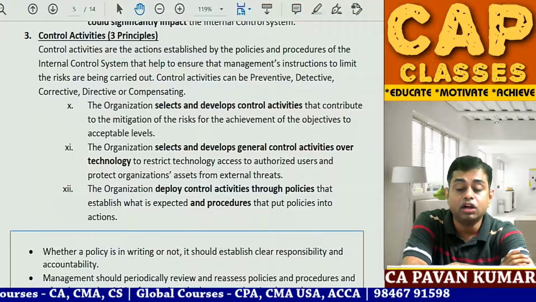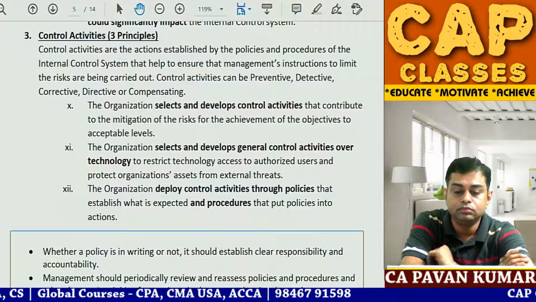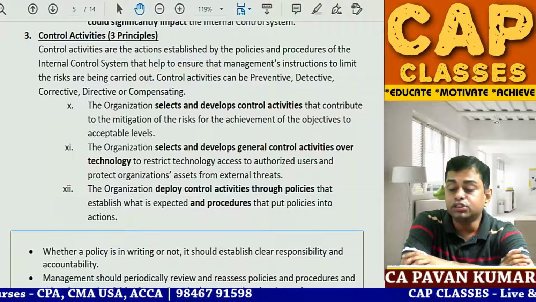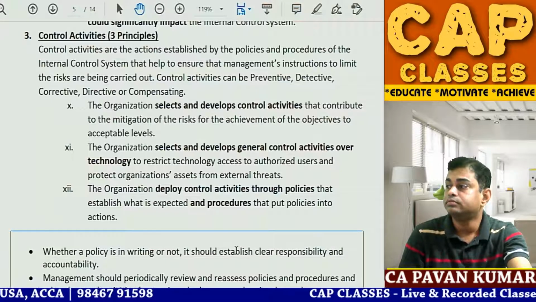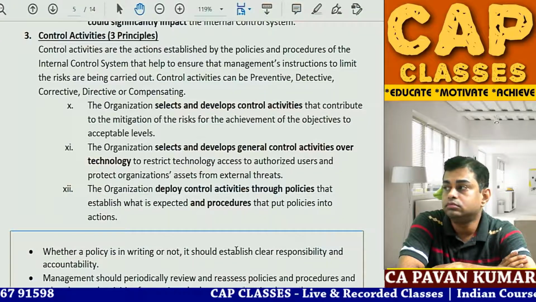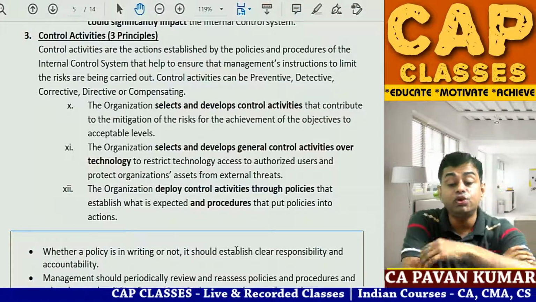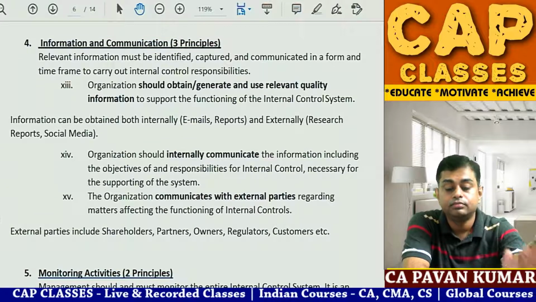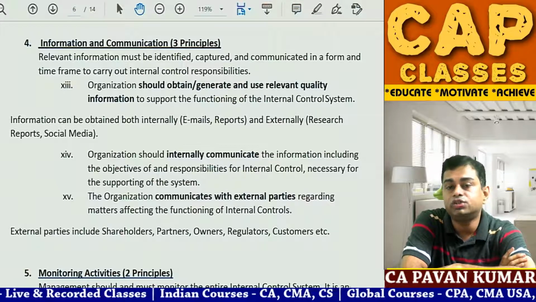Next line, A: to give access to authorized users. B: to prevent unauthorized usage.